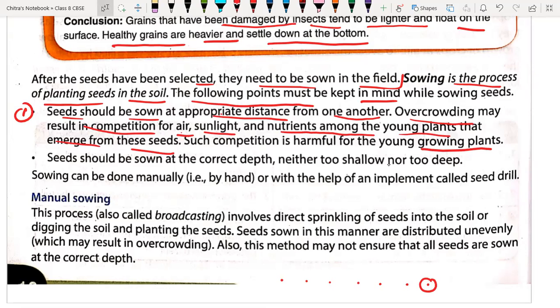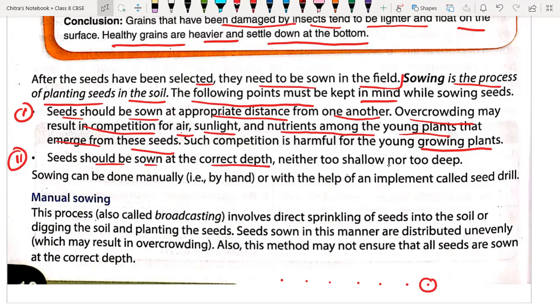That's why we have to sow the seeds in the soil in such a way that they have some distance between each other. Next, a very important point: seeds should be sown at the correct depth.